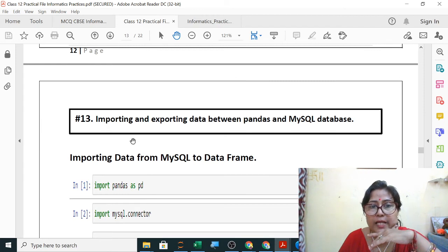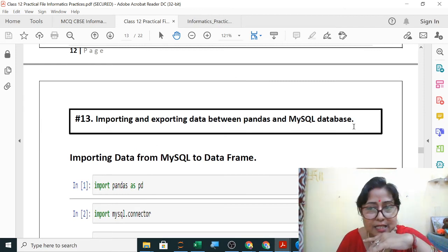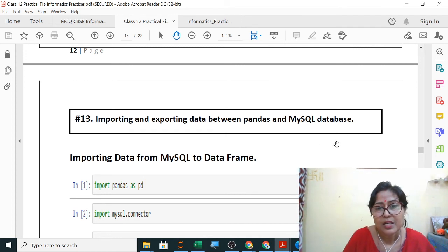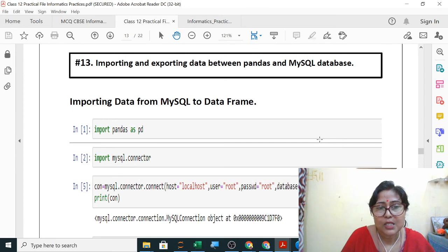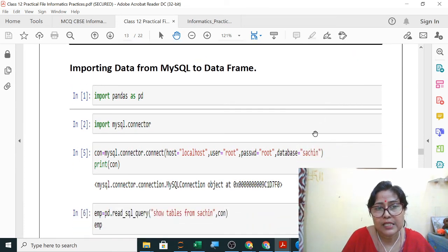Next, importing and exporting data between Pandas and MySQL database. Now this was left, so this I have to teach now. MySQL connector, how to do it. This I will take a complete period to teach you because it will take a lot of time. So here MySQL connector, first you will do pip install, you will install the connector.